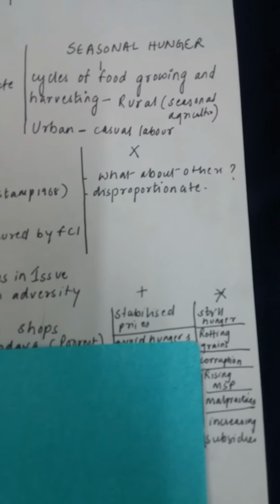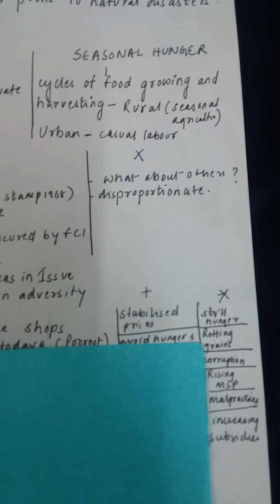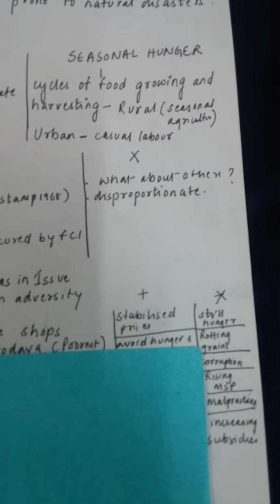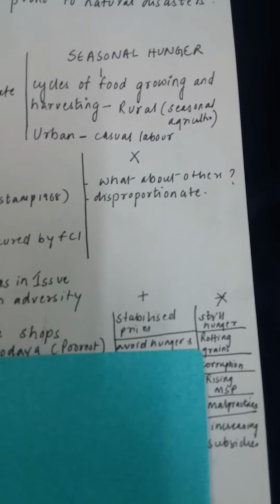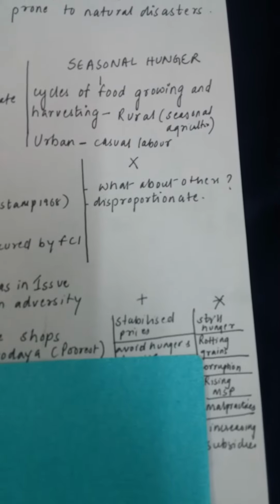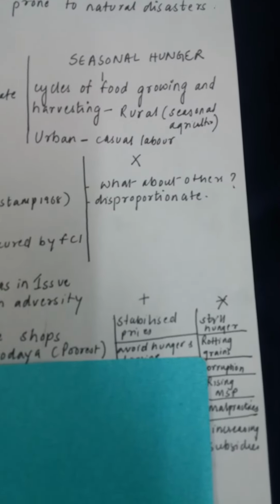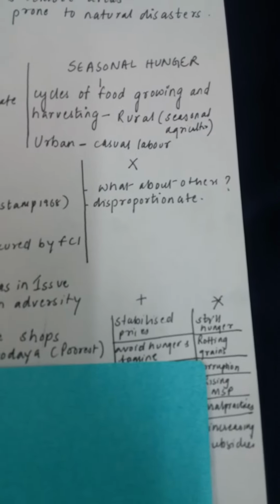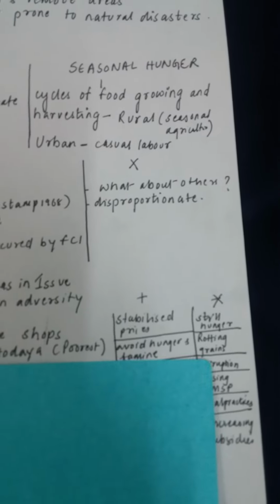What about others? We don't just need rice and wheat to survive. We might need pulses, we might need fruits, vegetables. So Green Revolution did not address them. Second, it was disproportionate, which means states like Punjab and Haryana really progressed and benefited from Green Revolution, but others like Odisha or Kerala could not reap the benefits.